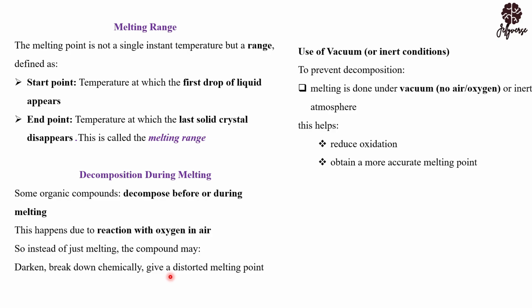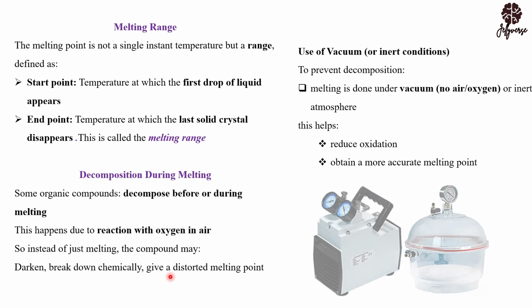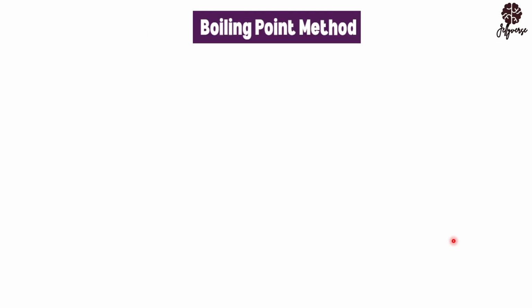And with this, it will help you obtain a more accurate melting point because there is no decomposition. So this is an example of a vacuum equipment. You can have your melting occurring here. You suck all the oxygen or the air inside, and now you have a vacuum. So no oxygen will be introduced for the decomposition to occur.